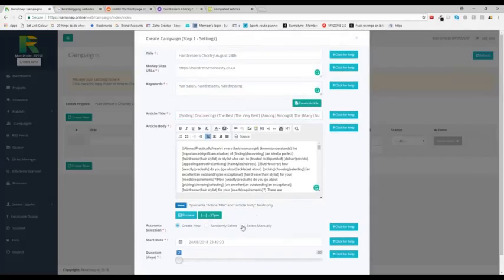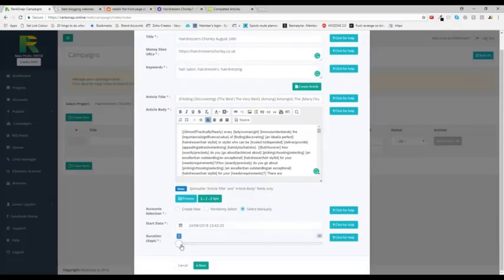I'm going to click select manually for the accounts I want to create, because remember I created my own, and I can put the duration of this to 7 to 30 days. Really, for me, I don't particularly see having to stretch anything out for 30 days. Okay, I'm quite impatient, and when I build links, I like to see them built quickly. And the campaigns that I'm going to be doing with this and showing you, we won't need to be spreading them out for such a long amount of time.